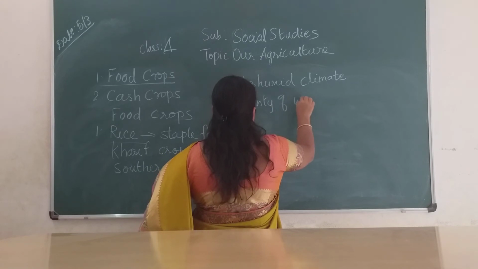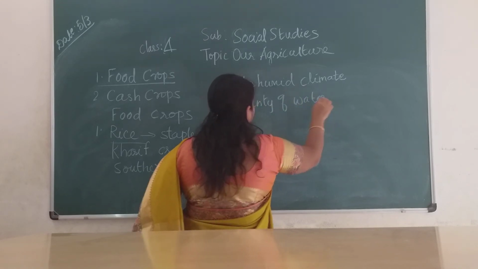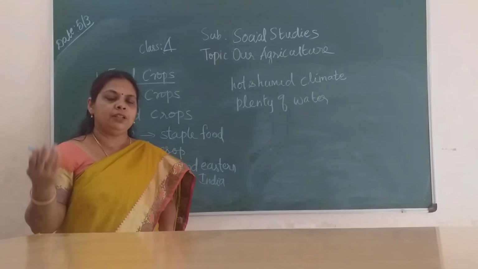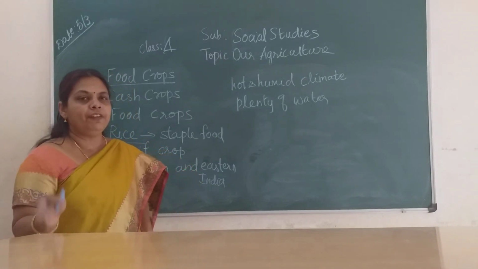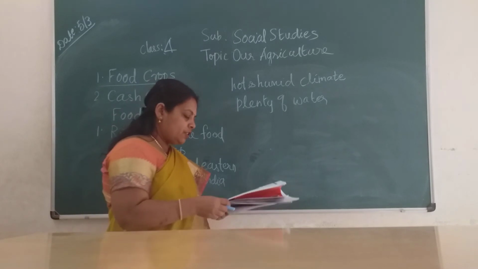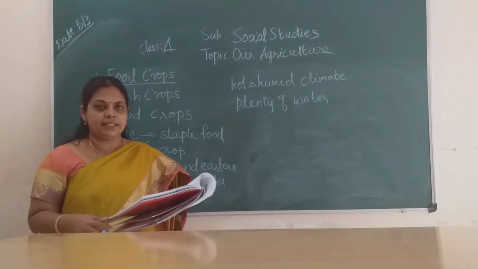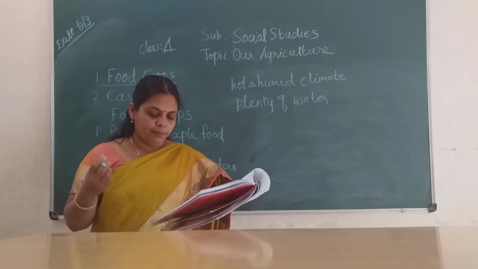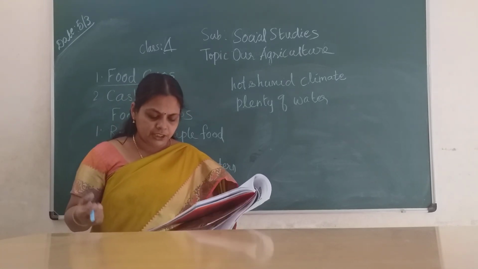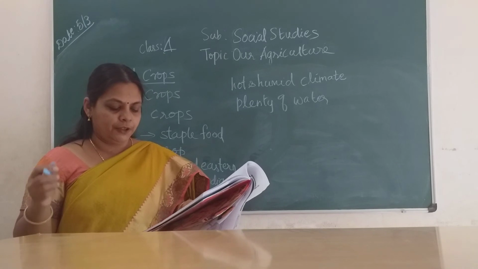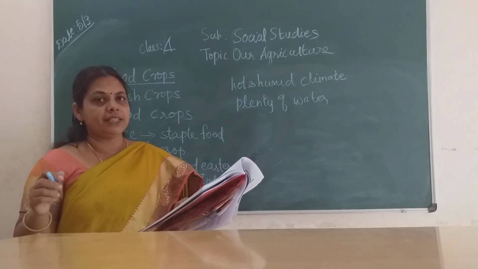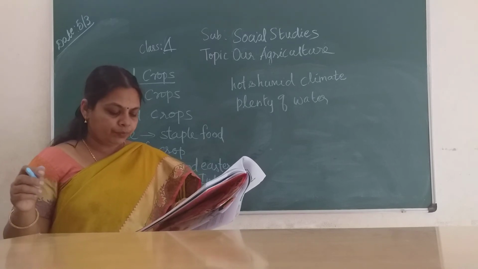At one stage, the rice field will be filled with water for 1 month or 2 months. Now we will see the leading states which produce rice: West Bengal, Bihar, Uttar Pradesh, Odisha, Andhra Pradesh, Tamil Nadu and Kerala. These states produce rice in larger quantities, children.